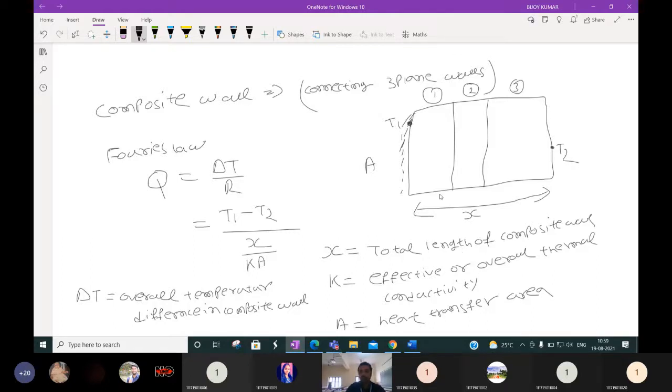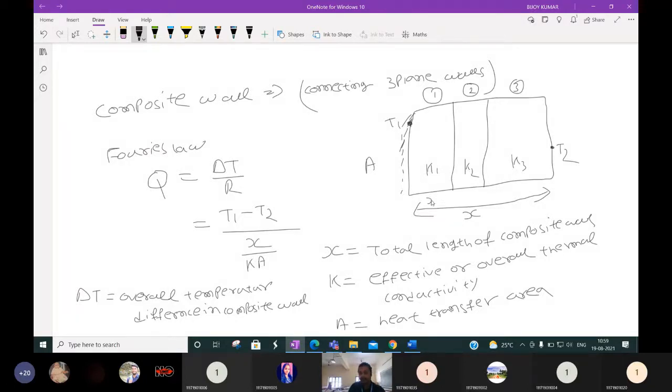Because we have connected three metals, and three metals have different properties. This metal has thermal conductivity K1, this metal has K2, and this metal has K3. So if you take the full composite wall, we can't take a single K value. The K value will depend on K1, K2 and K3.